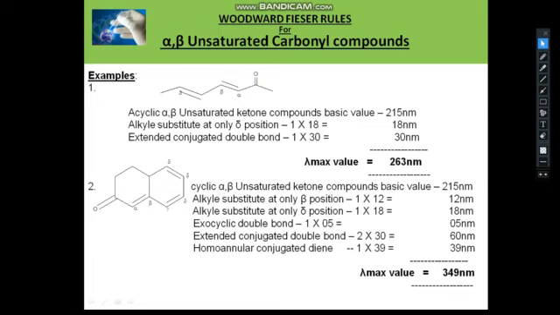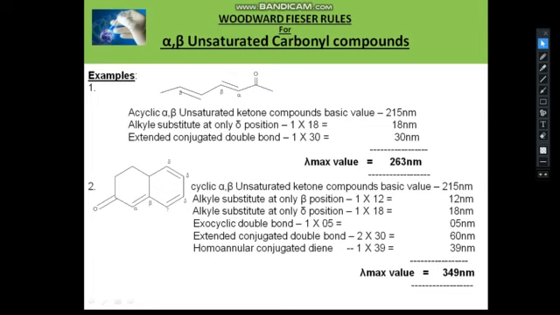Second example. Here in this compound, a six-membered cyclic compound, we take the basic value as 215. Here we can identify the positions of the carbons: alpha, beta, gamma, delta, delta dash.